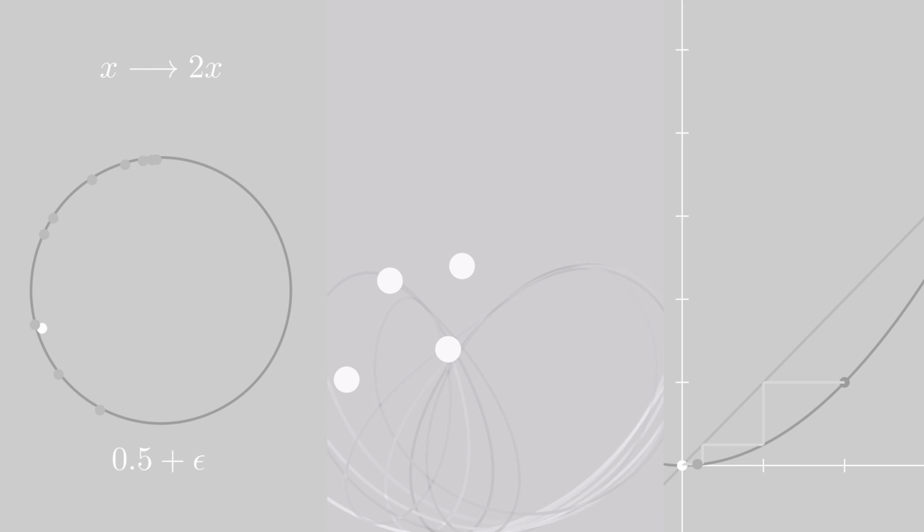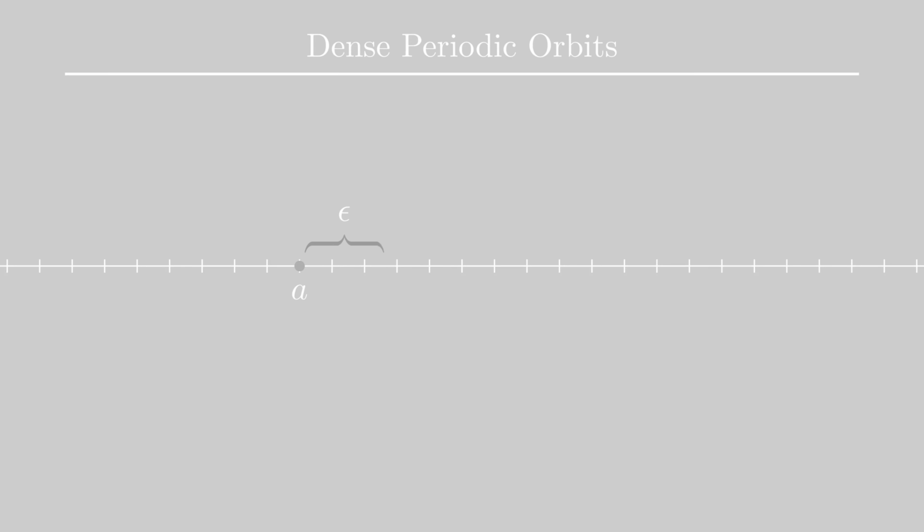A system is topologically transitive if any point will eventually go anywhere on the space of iteration. So while the specific function for the Cobweb Diagram isn't topologically transitive, the logistic function certainly is. A system has dense periodic orbits if there exists a cycle, no matter how close you look. This one is particularly hard to grapple with because it does not say that every point must be a cycle, only that there are infinitely many cycles in the space.